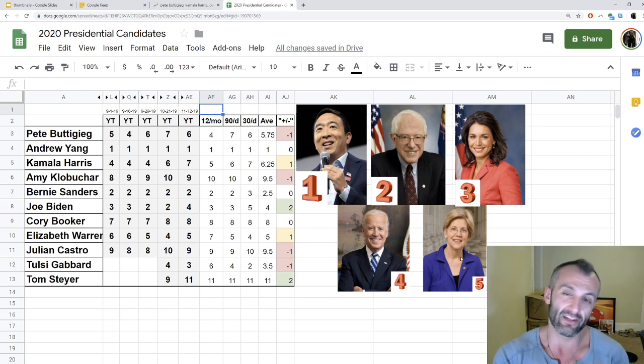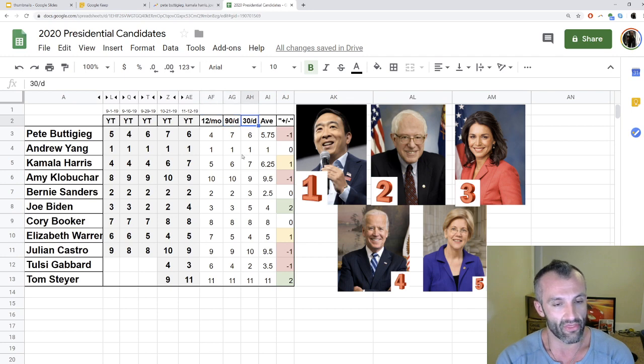Now let's take a look at the time periods, right? So we've got the 12-month, the 90-day, and the 30-day, as we mentioned. We're just gonna run down here. We see Pete just being volatile up and down. Can't tell where he's gonna end up next, right, with the 6, but more than likely it's probably gonna go to 7. I don't know who might catch up on him, but anyways, we'll see where that goes.